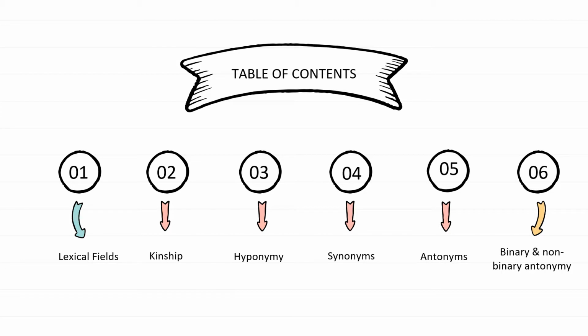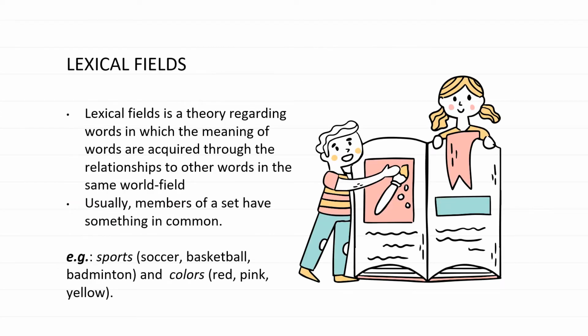So there are 6 topics that we are going to talk about. The first one is lexical fields, the second one is kinship, the third one is hyponymy, the fourth one is synonyms, the fifth one is antonyms, and the last but not least is binary and non-binary antonymy. The first thing that we are going to talk about is lexical fields.